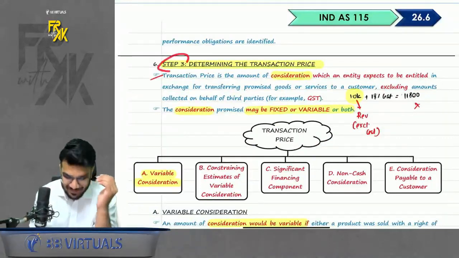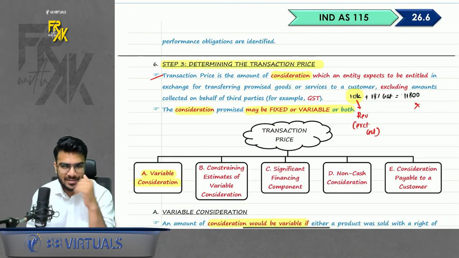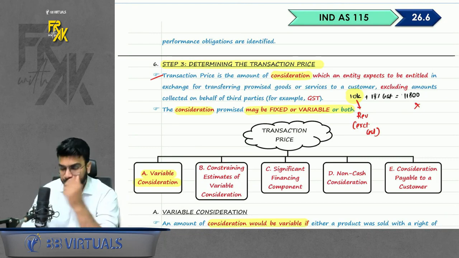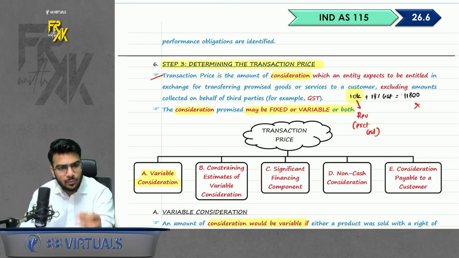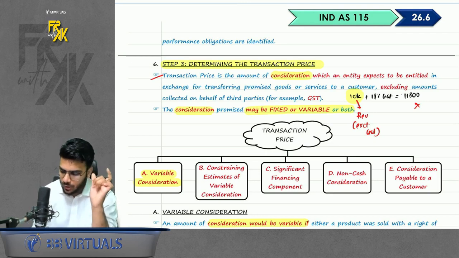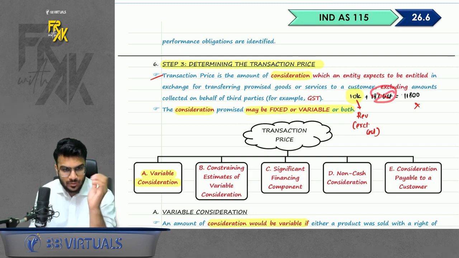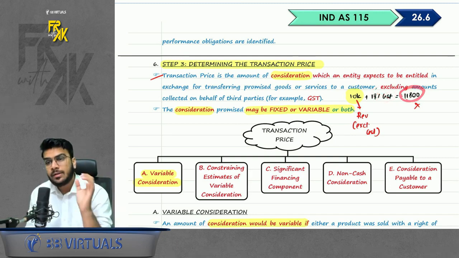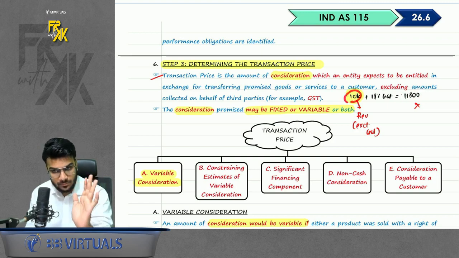Okay. Step number 3, determining the transaction price. Now what is the meaning of transaction price? Transaction price simply means the amount of revenue you are charging from the customer. First of all, you will not include the amount of GST. So let's say I'm charging you 10,000 plus 18% GST, the total is 11,800. The revenue amount will only be 10,000, excluding GST.